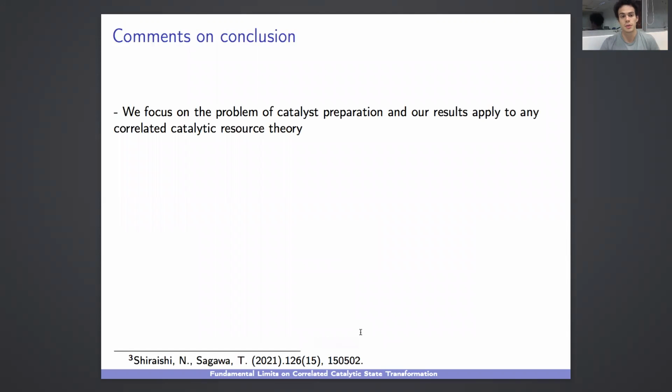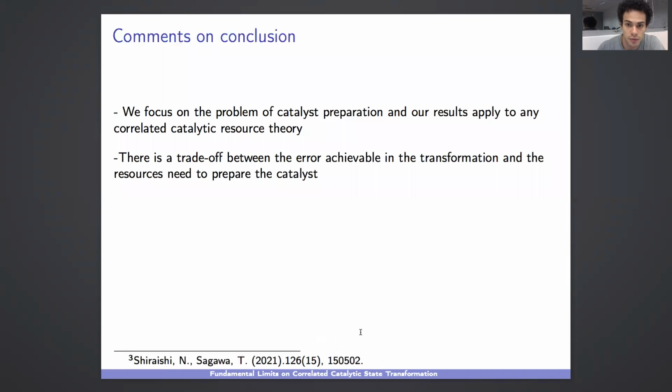Comments and conclusion. We first focus on the problem of catalyst preparation, and our results apply to any correlated catalytic transformation, and are in principle applicable to any resource theory. And there is a trade-off between the error achievable and the resource needed to prepare the catalyst, and this means that this kind of setting